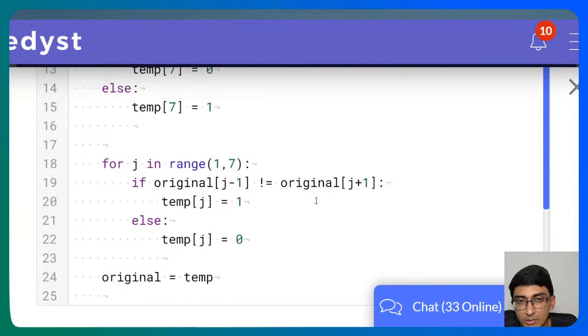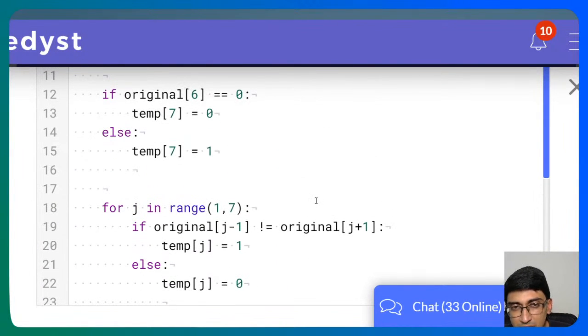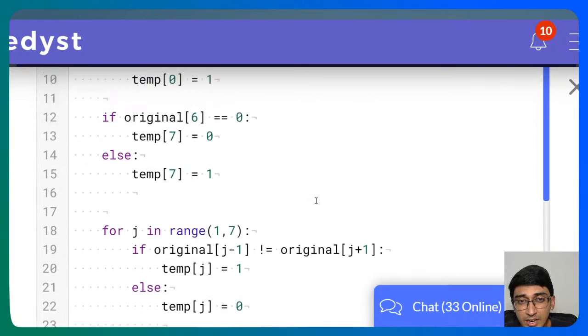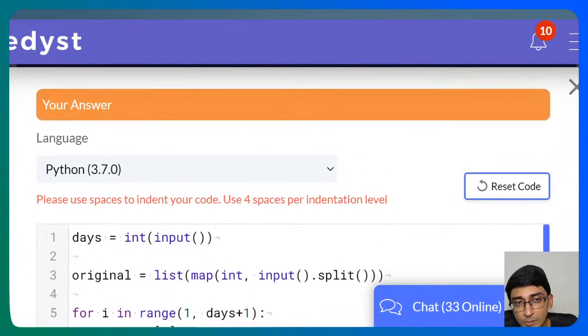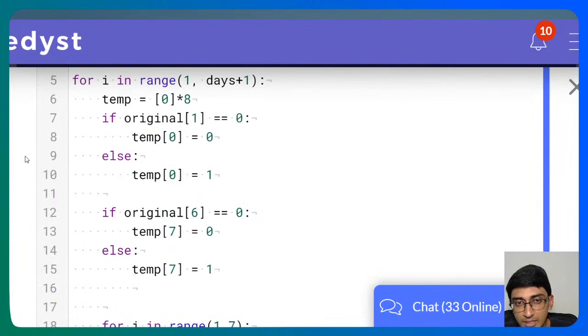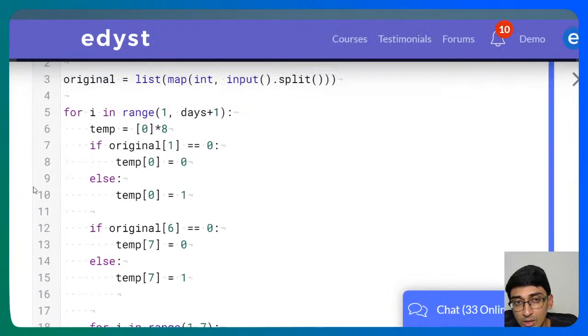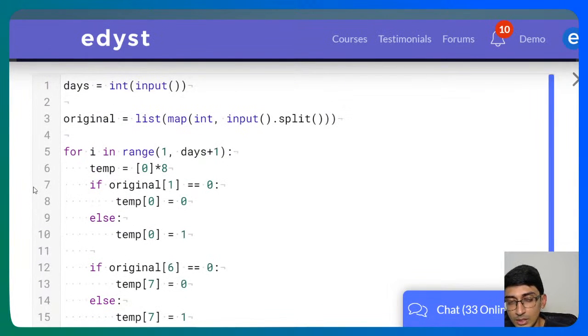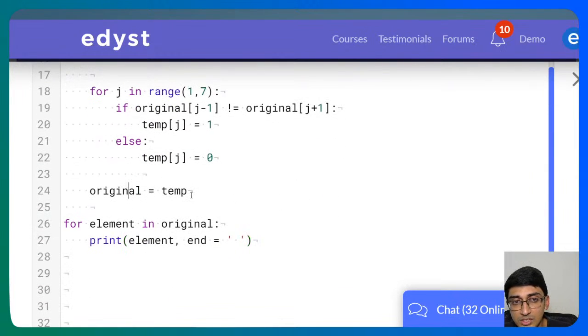Pretty simple, pretty straightforward. We solved it in just roughly 10 minutes. And this is the kind of question that had come in Wipro. So not super difficult, but again, you needed to know how to do arrays. You needed to know how to generate a new array and then let go of the previous array and so on. This is also possible to do in C programming, by the way. The only change you'll probably make in C programming is you can't just do original is equal to temp like this.